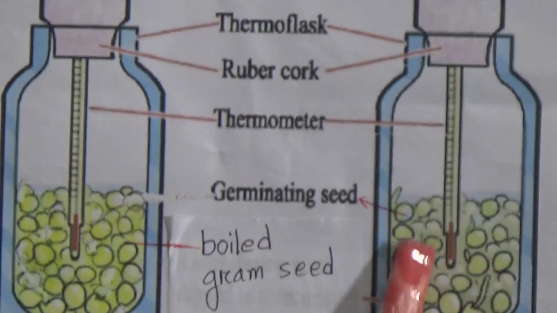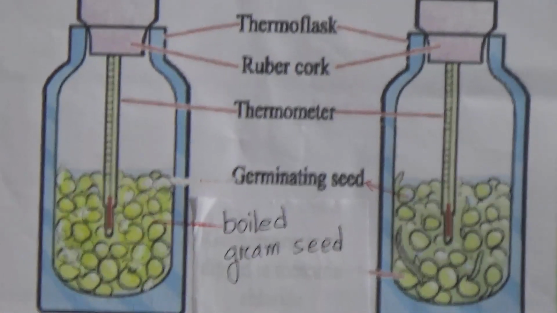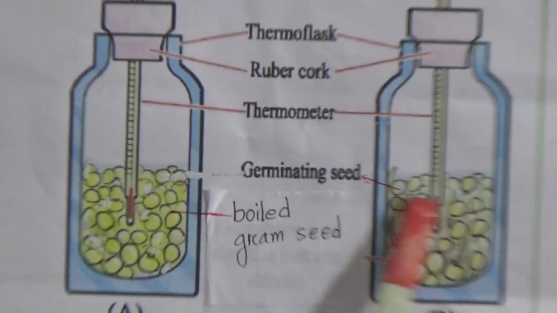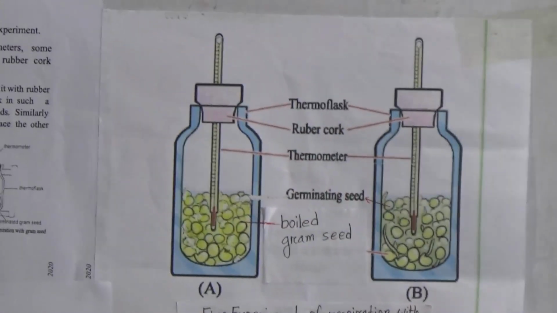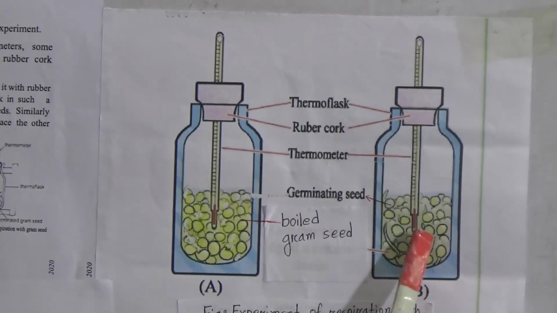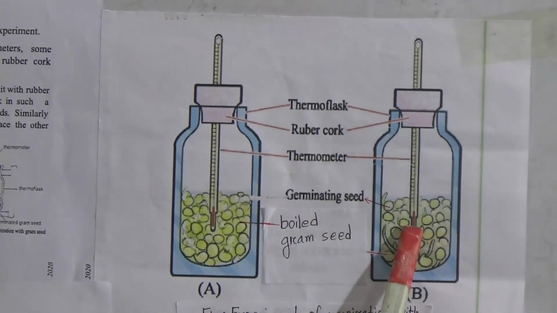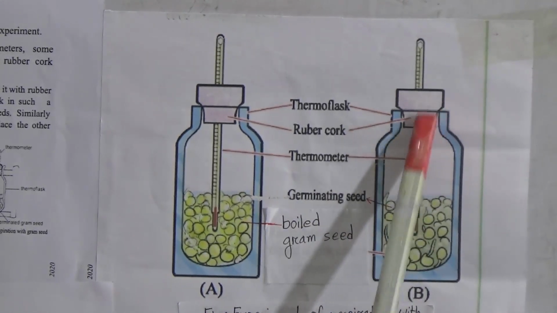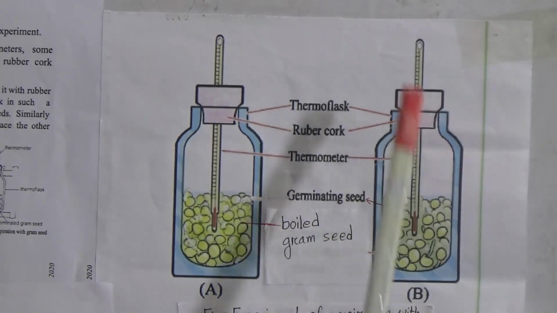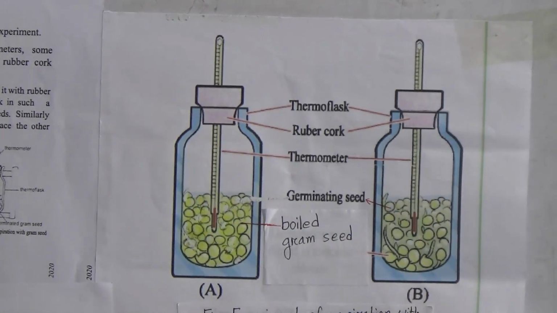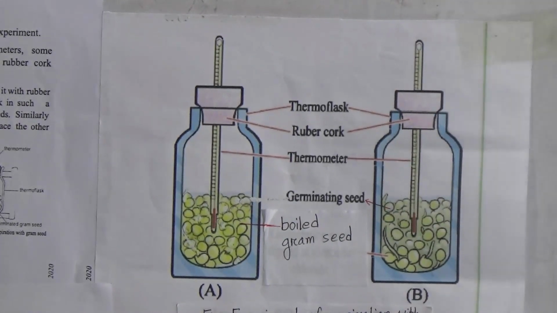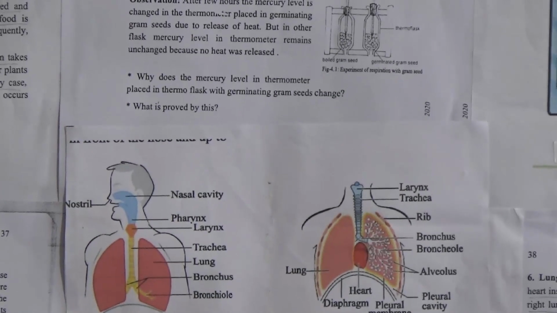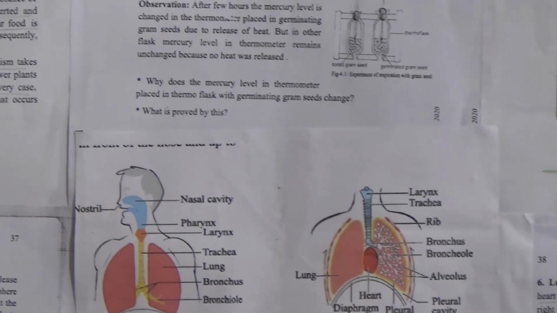So they are living, they are alive, and for that respiration occurs in flask B. For these reasons, in this flask heat is produced, and as a result the thermometer level is increased in flask B. So this is the proof that energy, that means heat, can be produced by the respiration process.